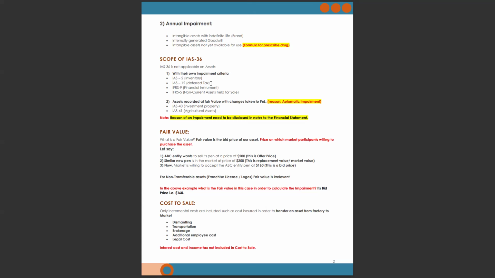If there is any taxable or temporary difference or convenience difference, this will be accounted for as per IAS-12. So IAS-36 is not applicable on IAS-12.